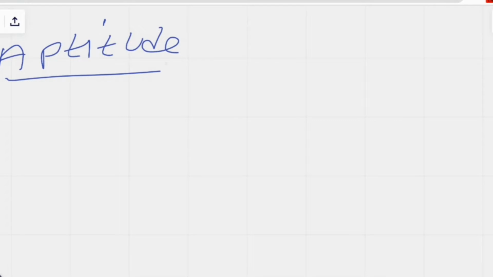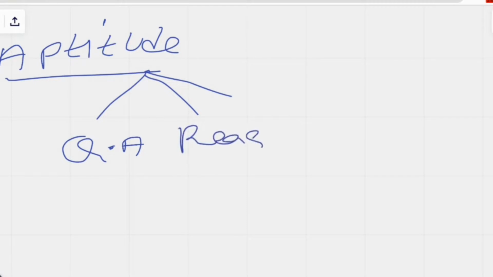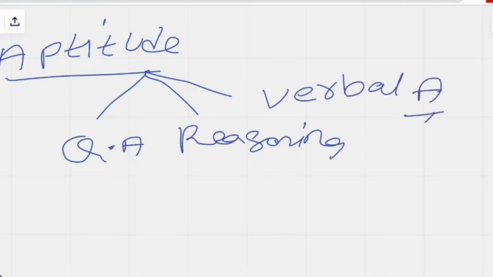The first one is quantitative aptitude, the second one is reasoning, and the third one is verbal aptitude. These are the three things that most companies follow in their structure.